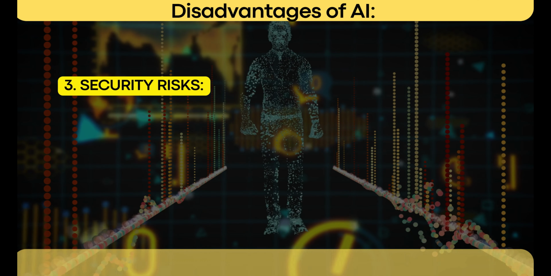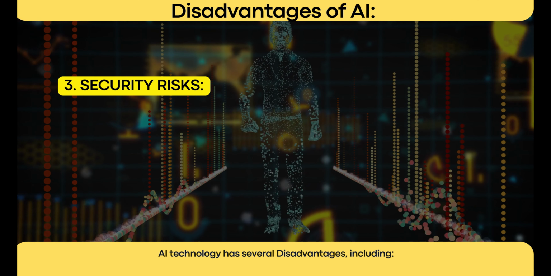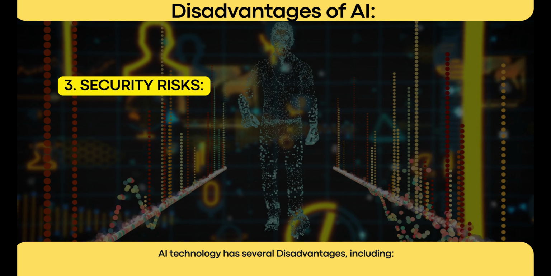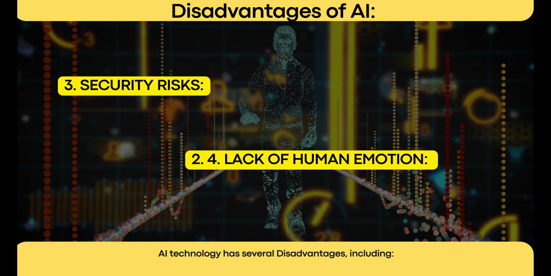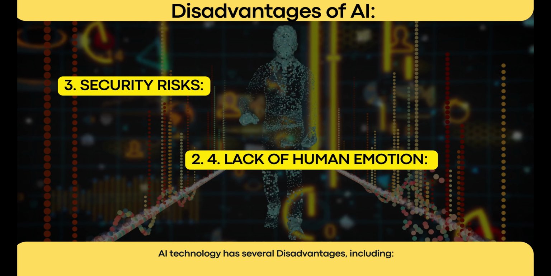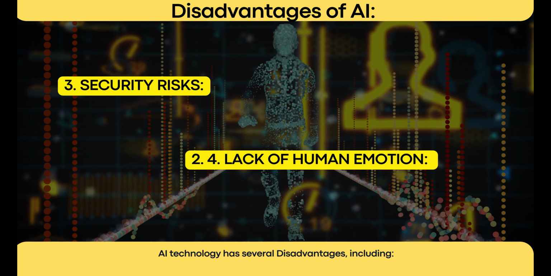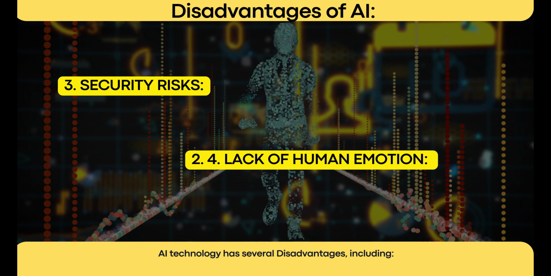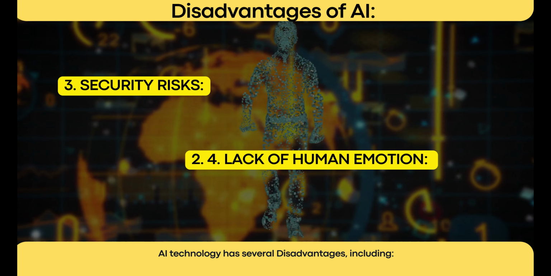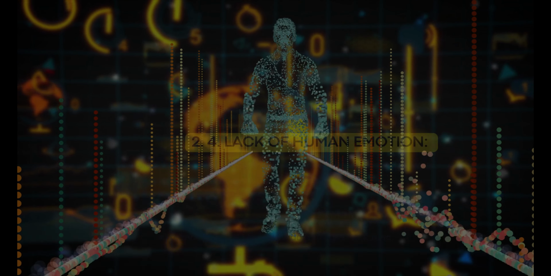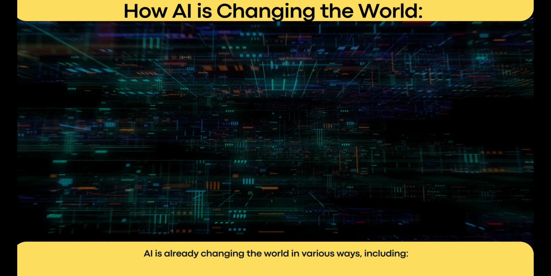3. Security risks. AI can be vulnerable to cyber attacks, making it a potential security risk for businesses and governments. 4. Lack of human emotion. AI lacks human emotions such as empathy and compassion, making it challenging to use in industries that require a human touch, such as healthcare and social services. How AI is changing the world.